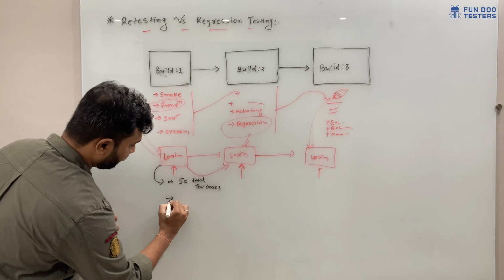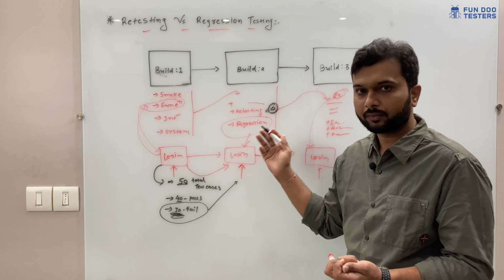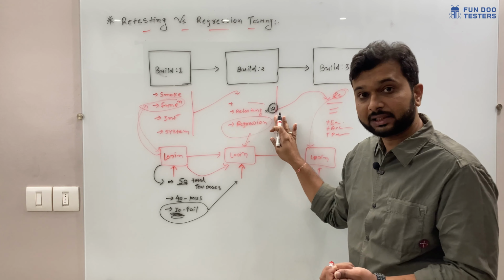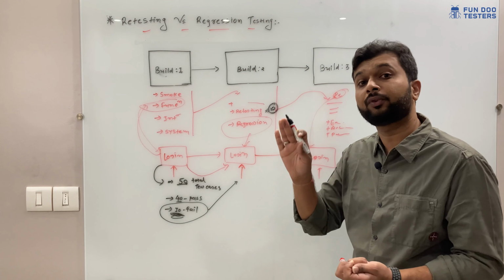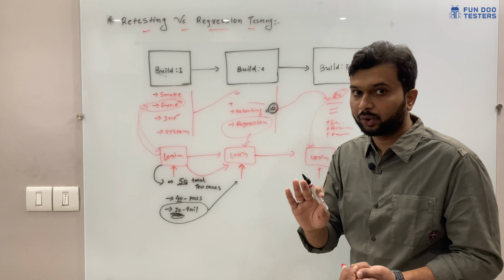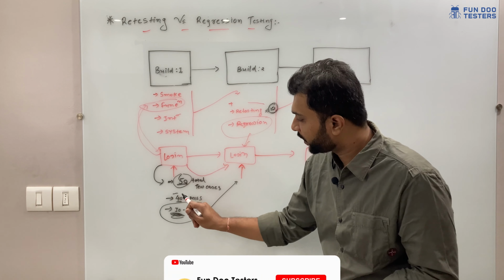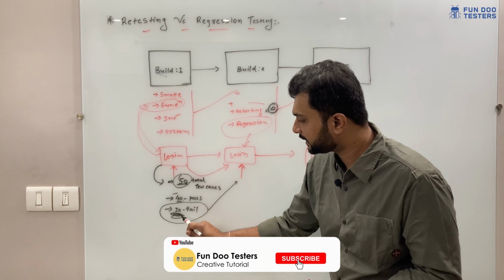We are going to perform retesting on these 10 failed test cases, which means the 10 failed cases will be considered part of retesting. So now you understand: out of 50, 40 pass and 10 fail.